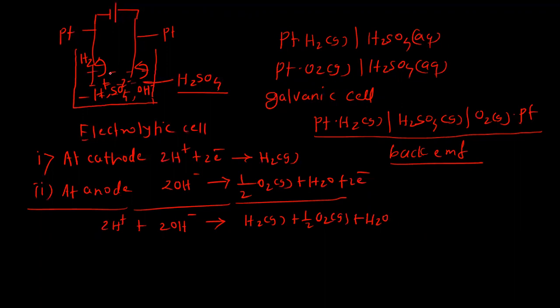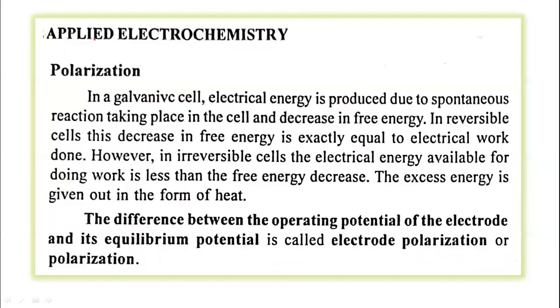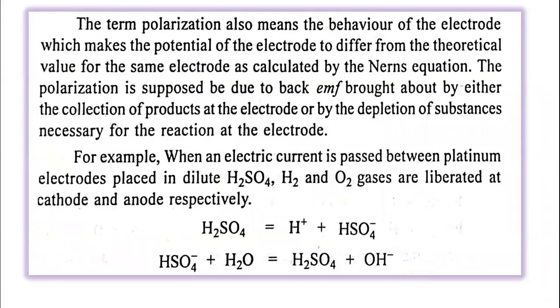And this back EMF opposes the external EMF, and therefore the electrode gets polarized. So the polarization of the electrode takes place.